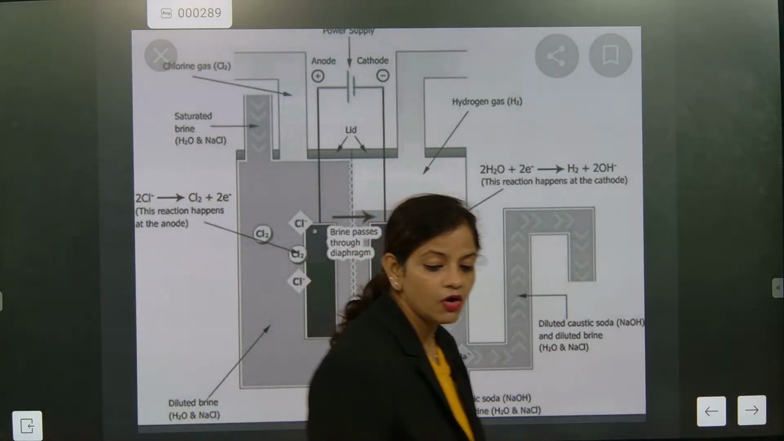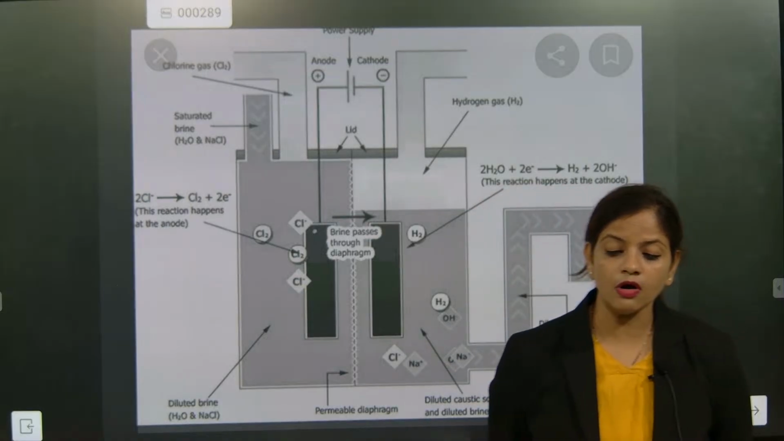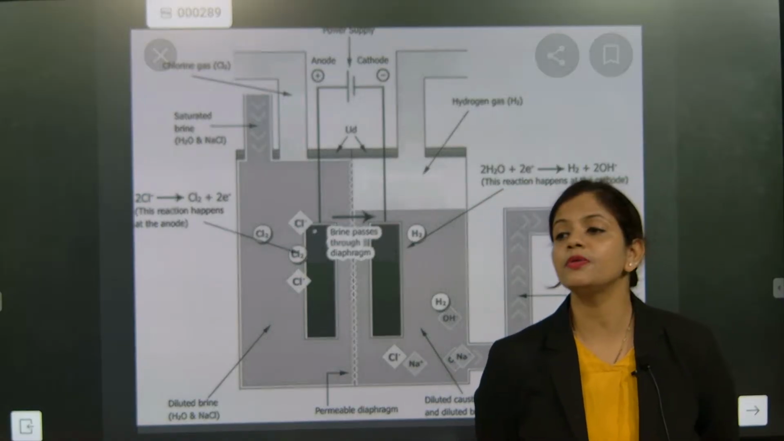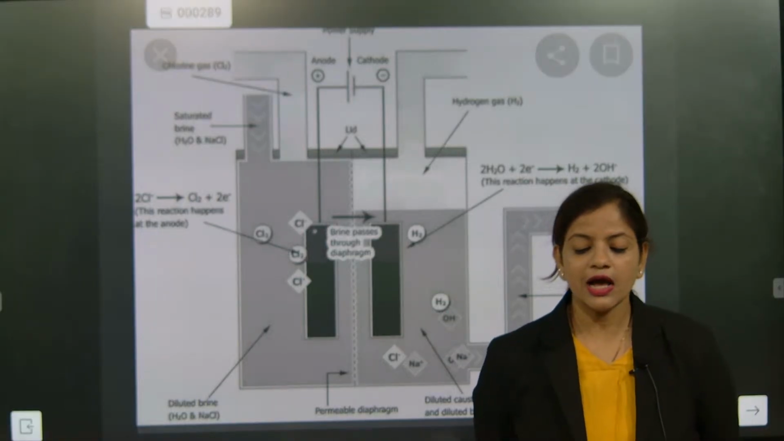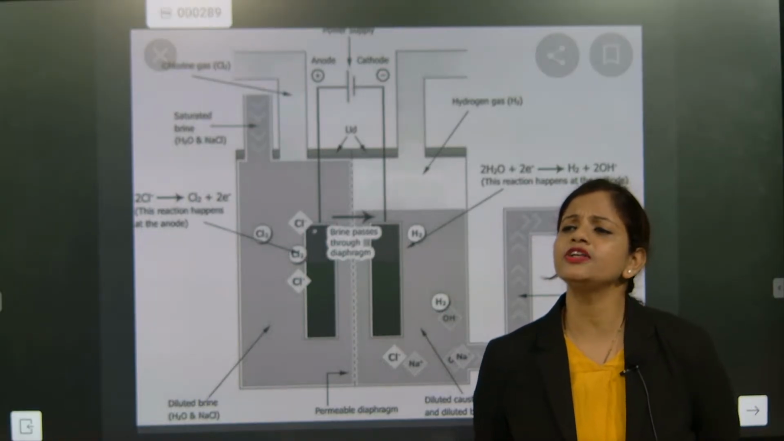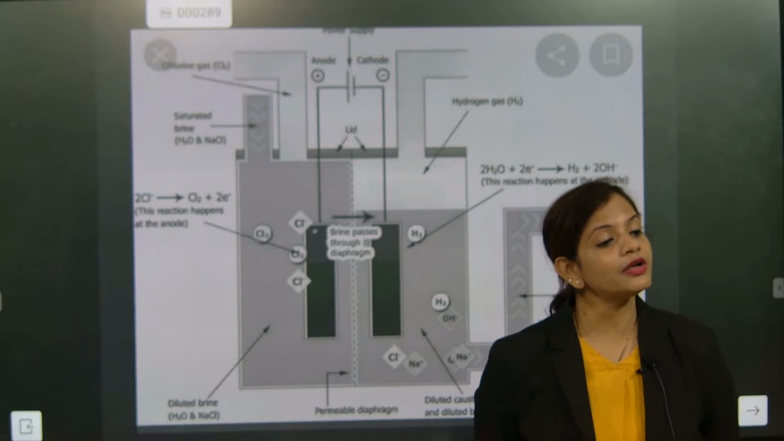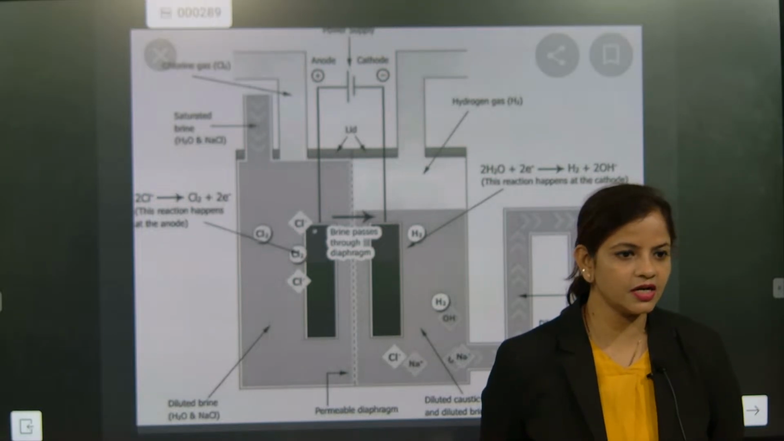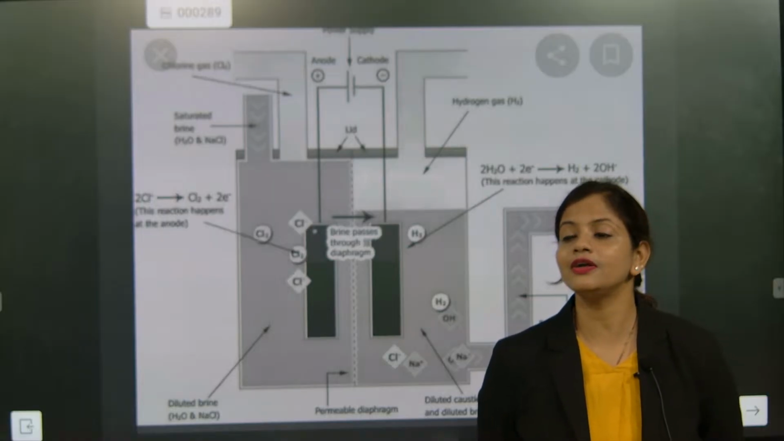What is the meaning of saturated NaCl? Brine solution. You remember, brine is saturated NaCl. And how are we making this saturated NaCl? We will keep on adding salt in water. One stage will come when salt will not dissolve in water at all. Correct? Means one stage will come when the salt will not dissolve at all.